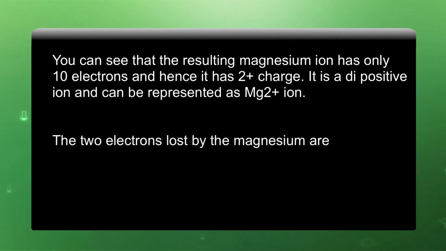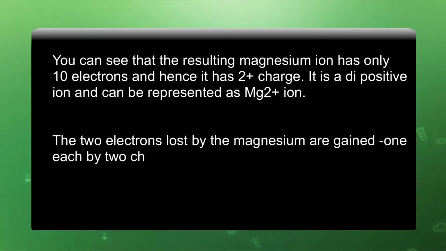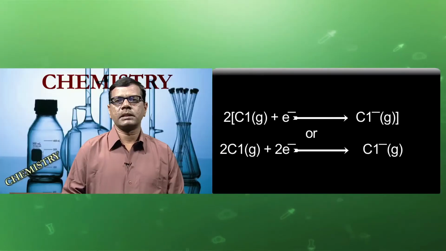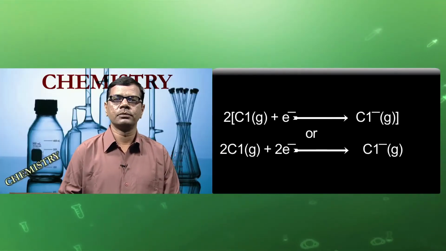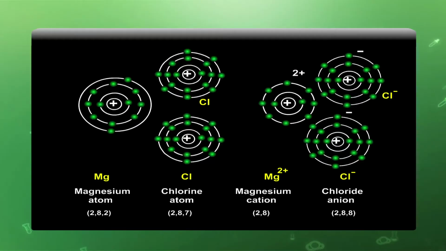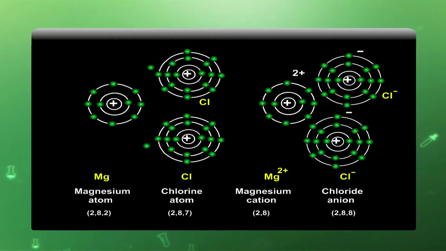The 2 electrons lost by the magnesium are gained 1 each by 2 chlorine atoms to give 2 chloride ions. This can be represented by the gaining of electrons by 2 chlorine atoms, which are finally converted to 2 chloride ions. Thus, 1 magnesium ion and 2 chloride ions join together to form magnesium chloride, MgCl2, by the electrostatic force of attraction, which results in the formation of an ionic bond between magnesium and chlorine atoms.